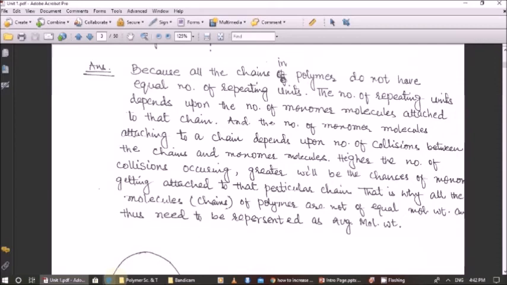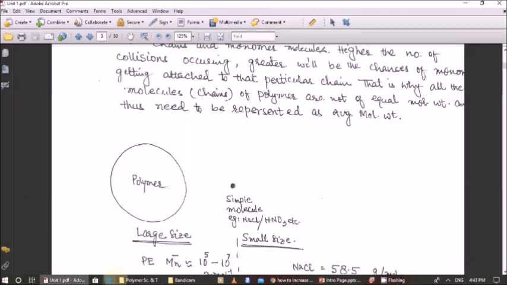The number of repeating units depends upon the number of monomer molecules attached to that chain, and the number of monomer molecules attaching to a chain depends upon the number of collisions between the chains and the monomer molecules. The higher the number of collisions occurring, the greater the chances for a monomer getting attached to that particular chain. That is why all the molecules or chains of the polymer are not of equal molecular weight and thus need to be represented as average molecular weight.